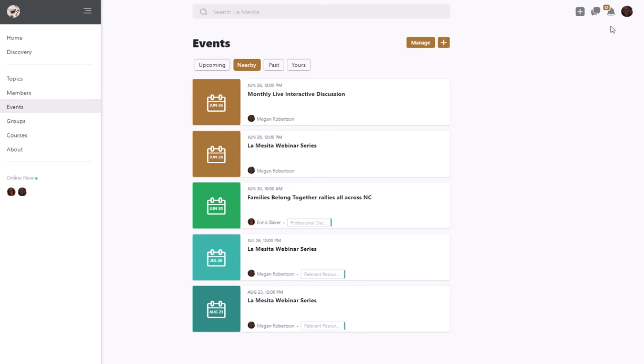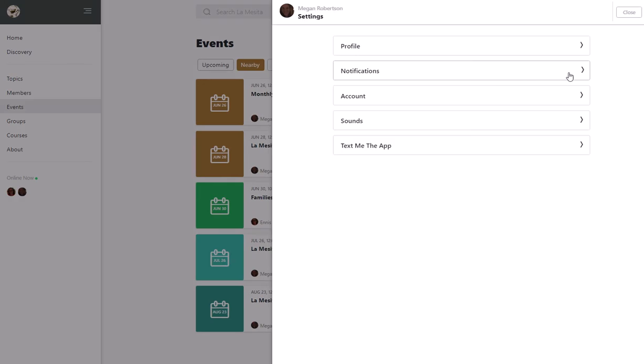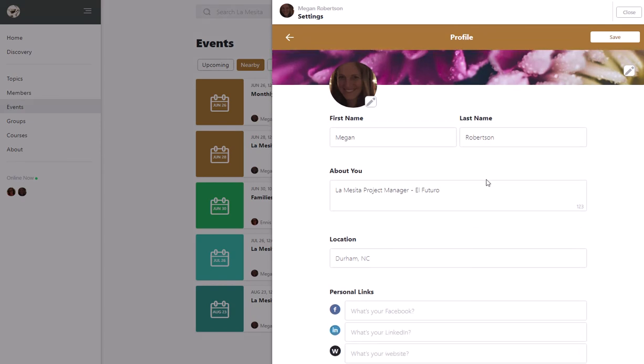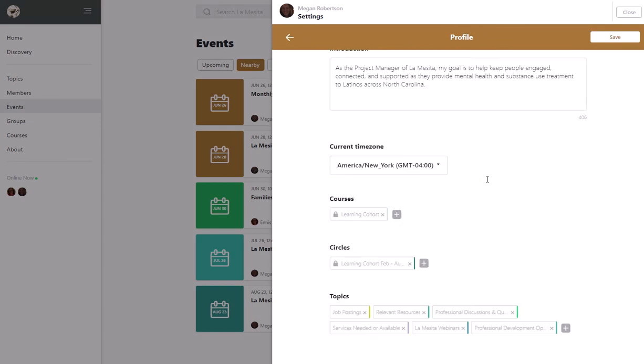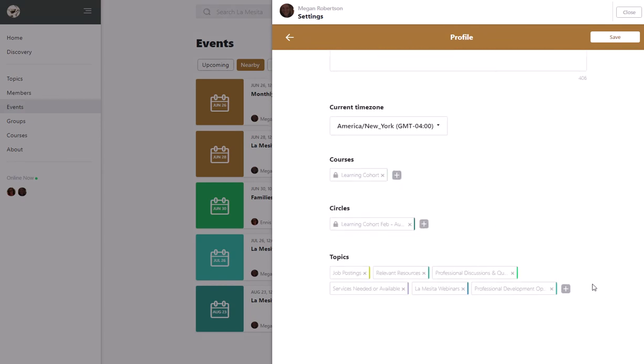And one final thing I wanted to point out is if you look up in the top right corner, you'll see your picture, and if you click on that, you can edit your profile. So you can go into your profile here, you can add a little information about you, and at the bottom you can choose which topics you follow, and that means which topics you'll get notifications for or will show up in your feed. So for example, if you don't really want or need to see the job postings on your feed, you can just take them off.